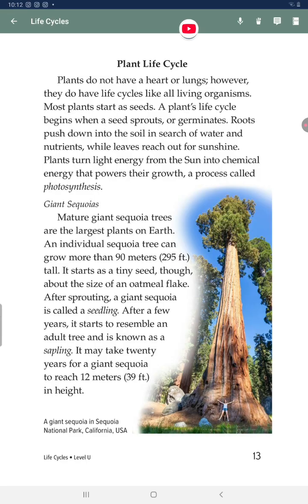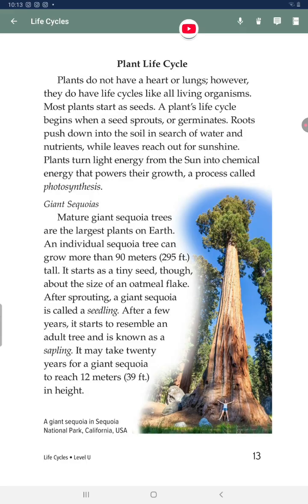Giant sequoias. Mature giant sequoia trees are the largest plants on Earth. An individual sequoia tree can grow more than 90 meters, 295 feet tall. It started as a tiny seed, though, about the size of an oatmeal flake. After sprouting, a giant sequoia is called a seedling. After a few years, it starts to resemble an adult tree and is known as a sapling. It may take 20 years for a giant sequoia to reach 12 meters,